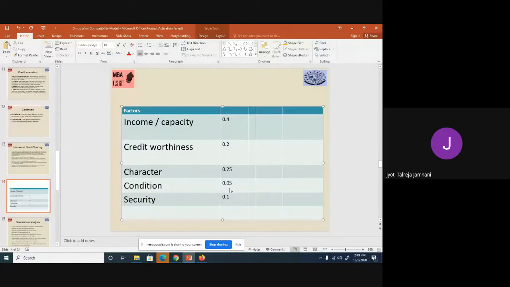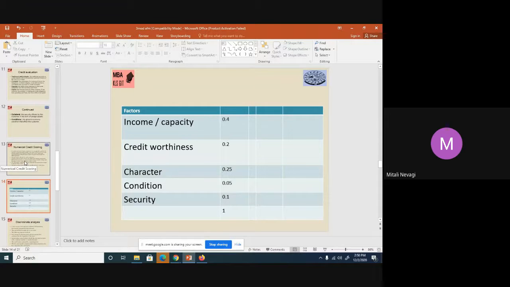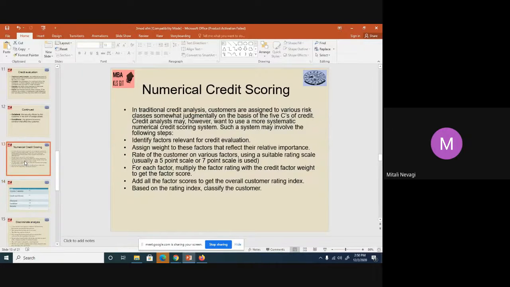And 5% to condition. So totally, just see if the total is 1. Yes, the total comes to 1. So weightage wise, 40% you're giving to credit worthiness, 25% to character, 5% to condition, and 10% to security. Is that clear? Yes, ma'am. So we have done the second point also.